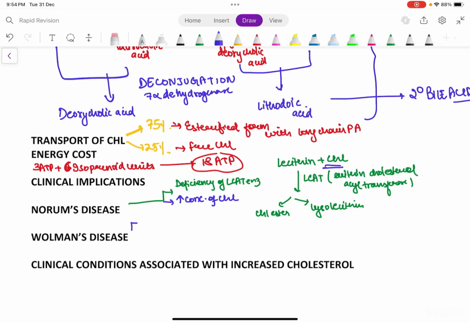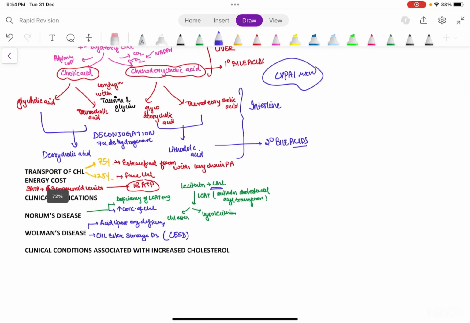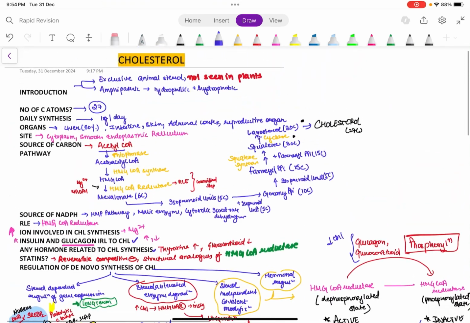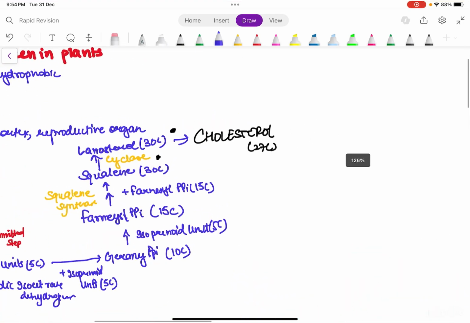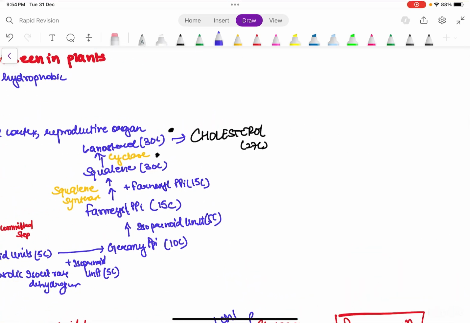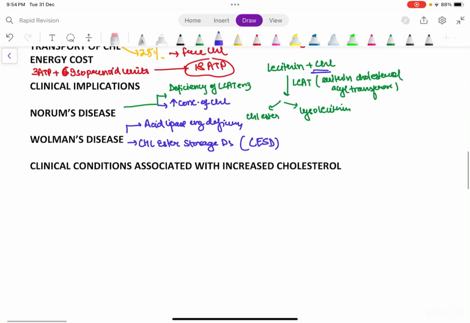Wolman's disease. This is a very famous question. In this, just know the enzyme is acid lipase enzyme deficiency, and it is also called cholesterol ester storage disease, CESD. Now clinical conditions that are associated with cholesterol. But before that, I want you to know a few extra points which I will tell you later. First, let's do clinical conditions.